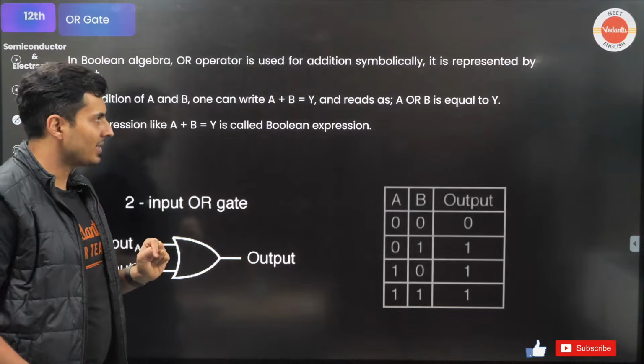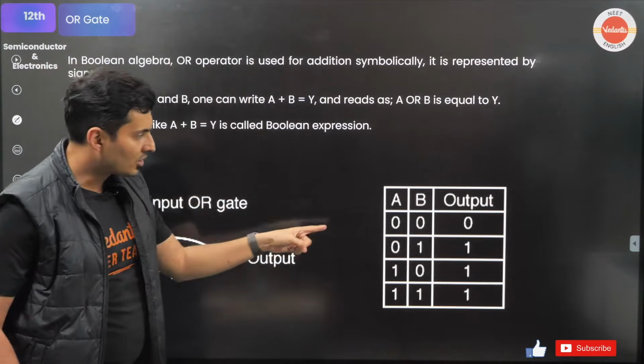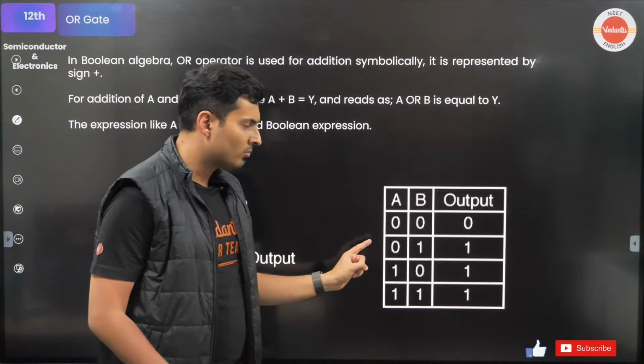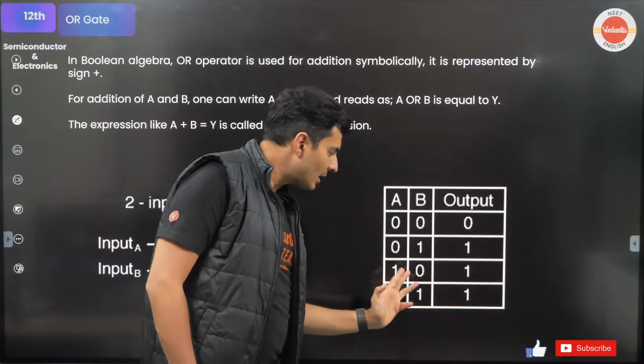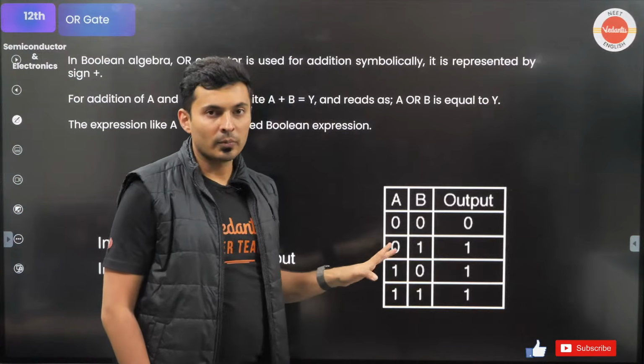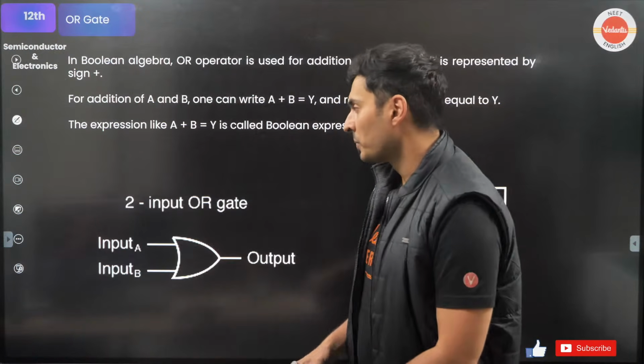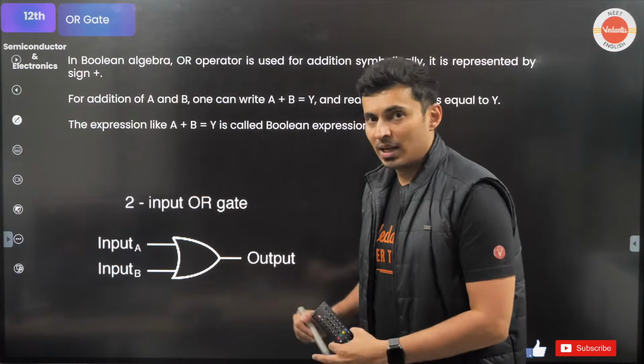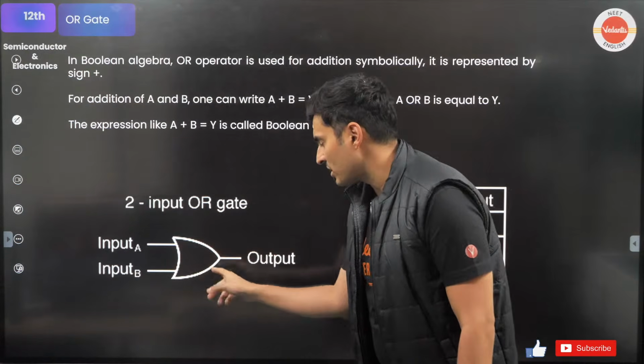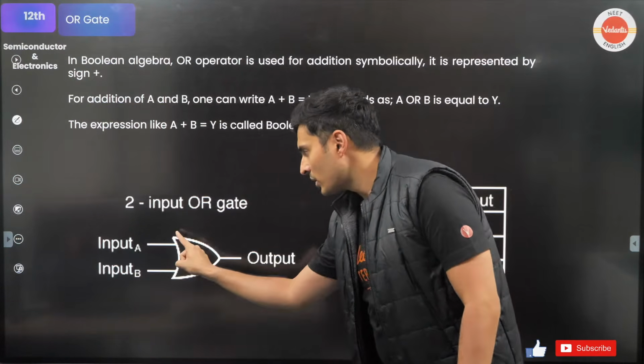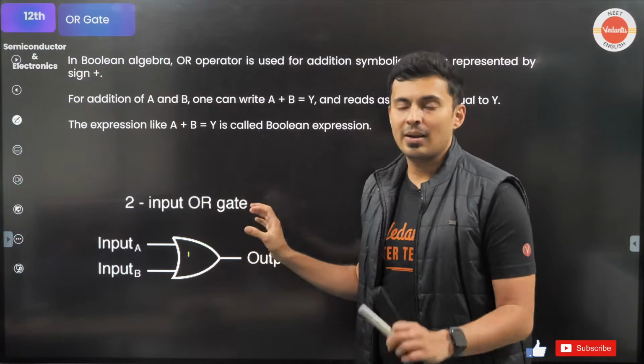You put a plus mathematically. This is your truth table. 0, 0 gives 0. Both are false. If either one of them is true, then it is true. Any one of them is true, it's true. Diagram wise, symbol wise, you put a D-shaped symbol, but you curve it, and that is called an OR gate.